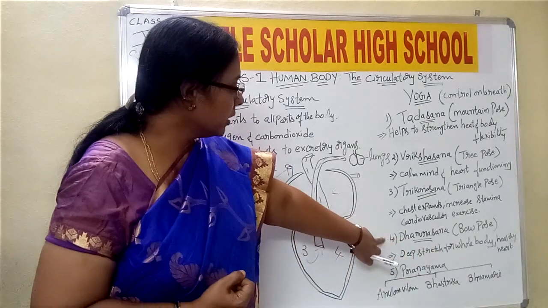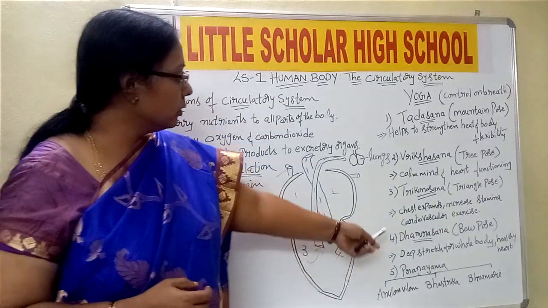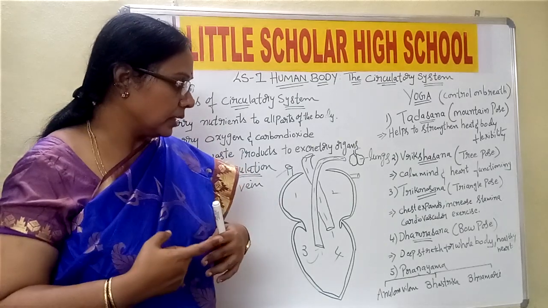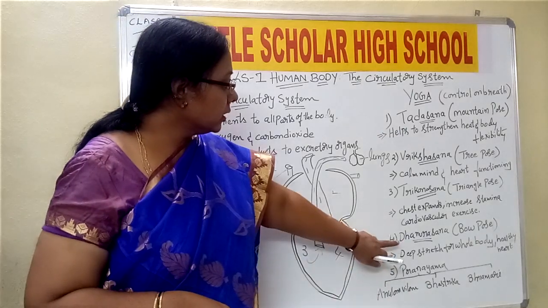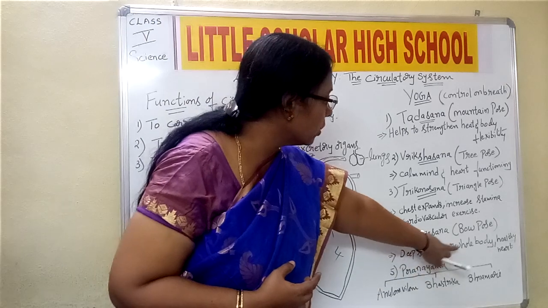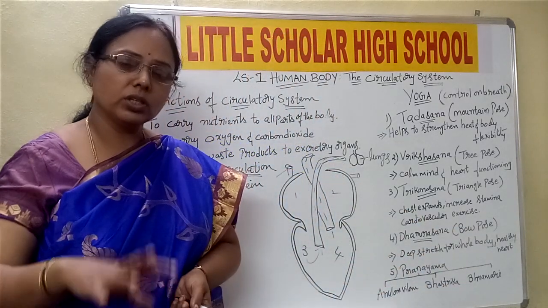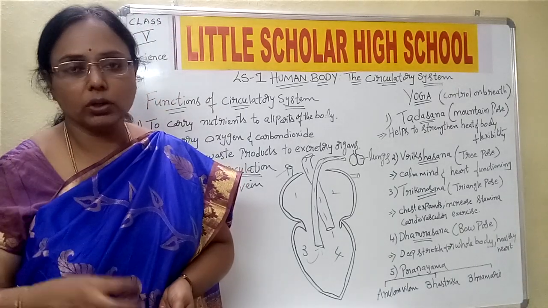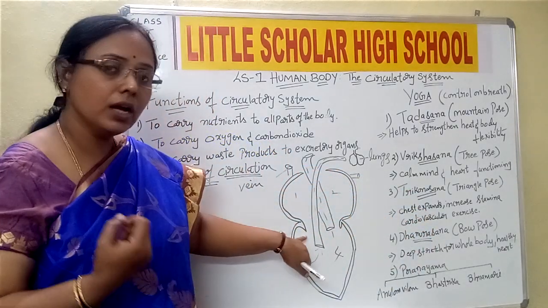Okay, the next one we move on to is Dhanurasana, the bow shape. What is Dhanurasana? The shape of a bow. When you take up this asana, your body turns into the shape of a bow. And what is the importance of this asana? It strengthens the whole body and keeps the heart healthy. That is, it helps in the good functioning of the entire body. It is a good exercise to have good control over your whole body, and it also helps in the healthy functioning of the heart.